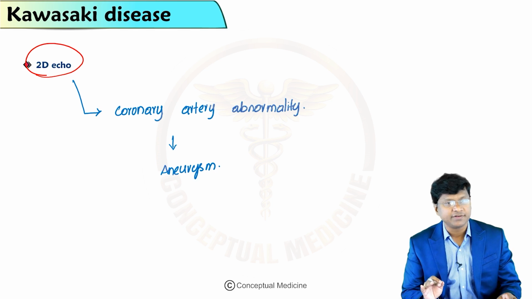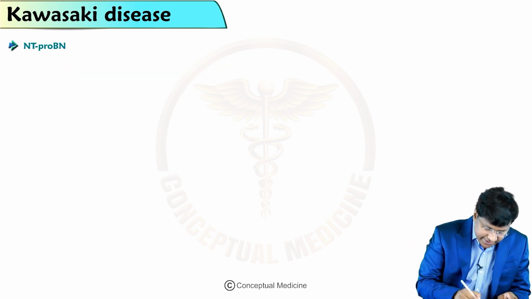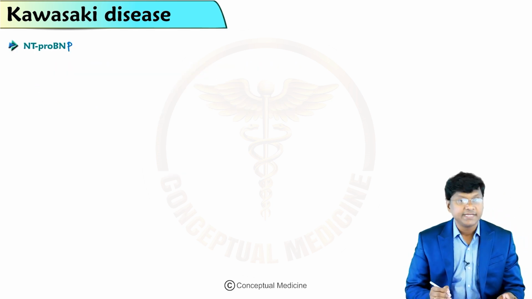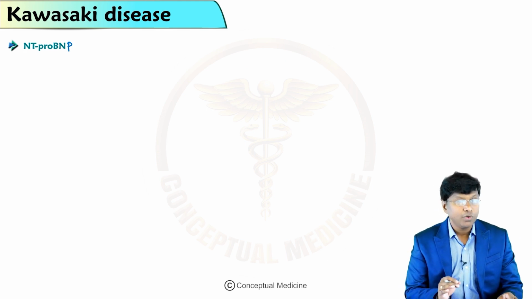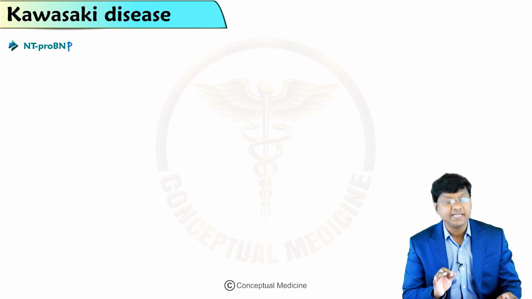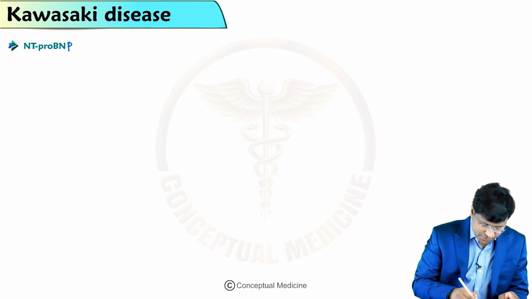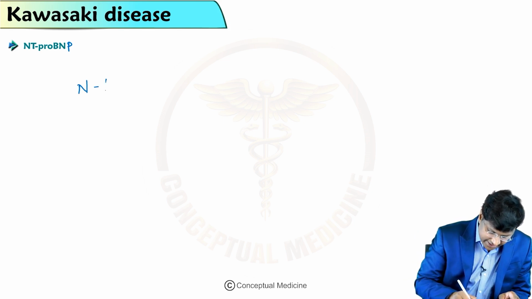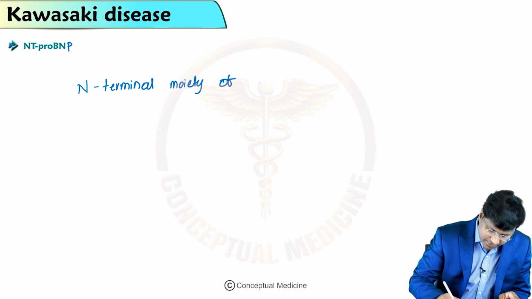Next, the other important investigation is NT-proBNP, that is pro-brain natriuretic peptide. NT stands for the N-terminal moiety of brain natriuretic peptide.